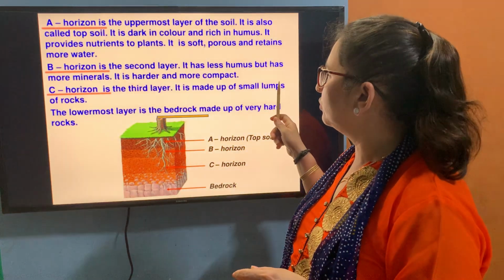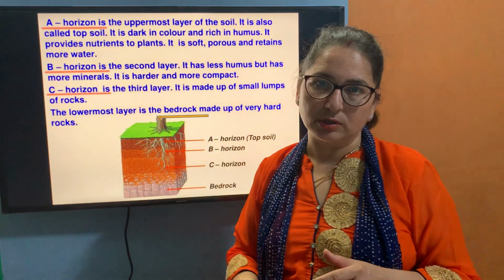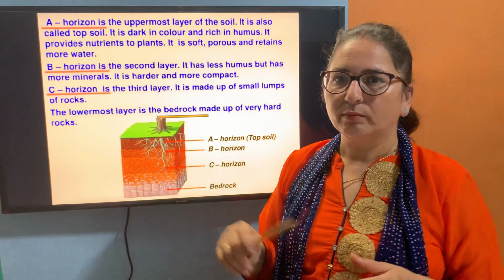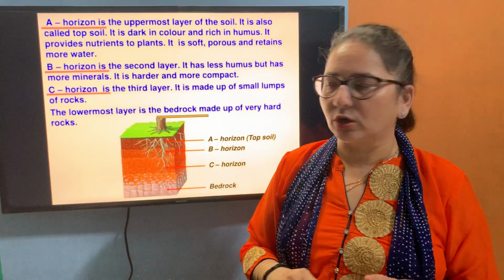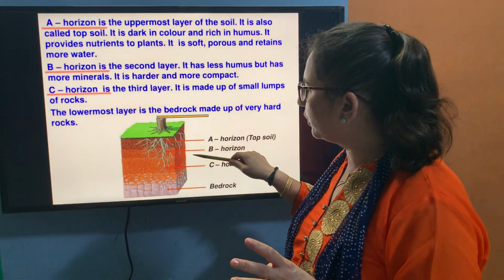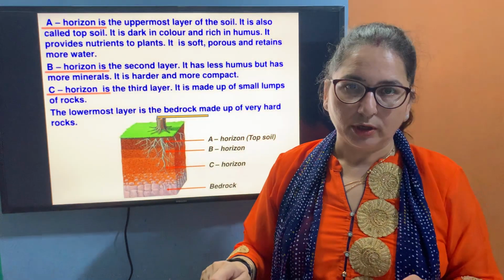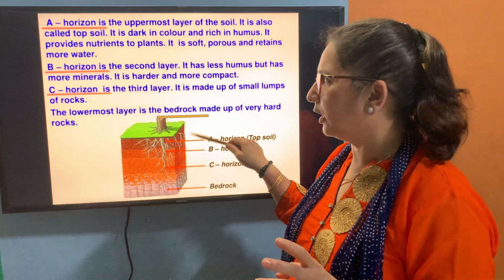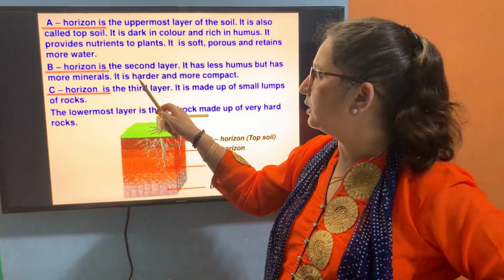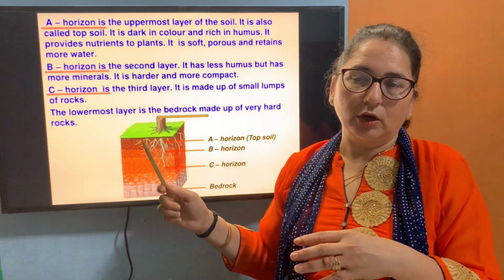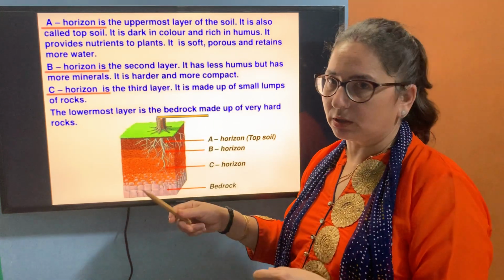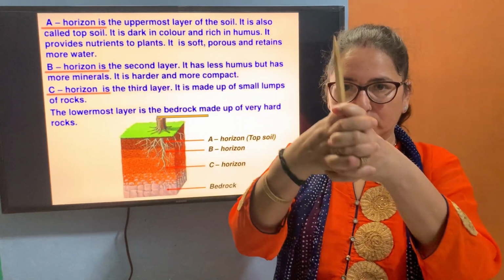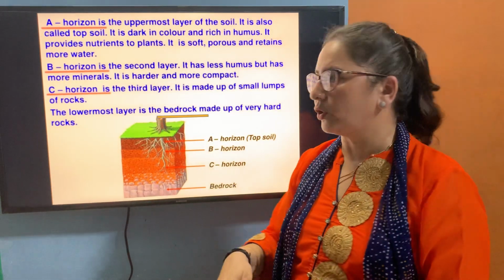It has less humus but has more minerals. इसका less humus होता है but minerals जो होते हैं वो ज्यादा होते हैं. इसमें humus इतना नहीं होता और इसका कलर भी as compared to A horizon it is light in color. Secondly, it is harder. वो soft था A horizon, but B horizon is harder as compared to A horizon and compact. आपस में मिली होती है इनके जो soil होती है.